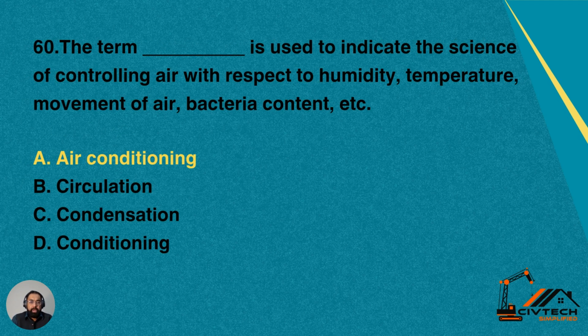Number 60, the term dash is used to indicate the science of controlling air with respect to humidity, temperature, movement of air, bacteria content, etc. What term is used to indicate the science of controlling air with respect to humidity, temperature, movement of air, and bacteria content? Number A, air conditioning. Number B, circulation. Number C, condensation. Number D, conditioning. Yes, air conditioning is the term which is used to indicate the science of controlling air with respect to humidity, temperature, movement of air, and bacteria content, etc.